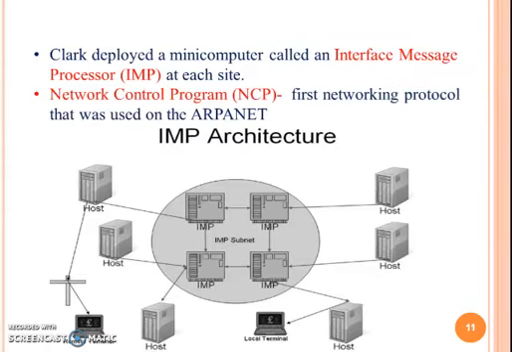In the ARPA network, two protocols are used. One is Interface Message Processor, IMP, another one Network Control Program, NCP. So these two protocols are used in the ARPANET for the communication purposes. This diagram represents the IMP architecture. This IMP is used to connect the hosts on various sites.